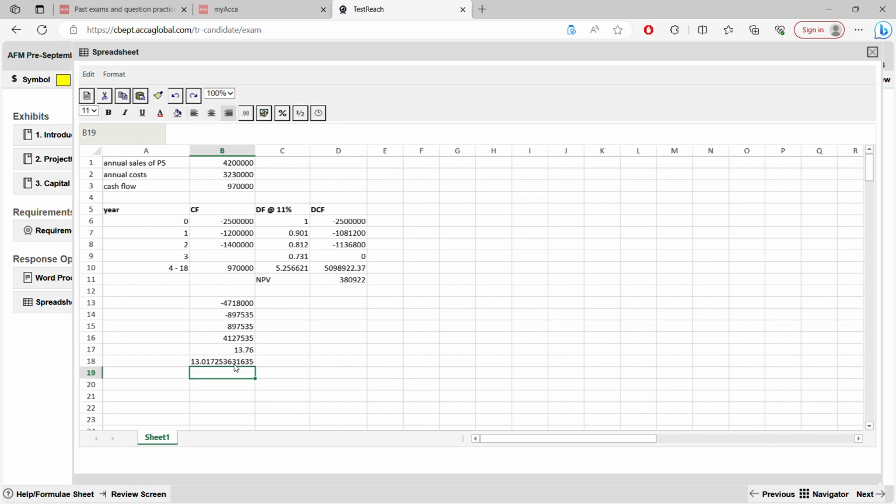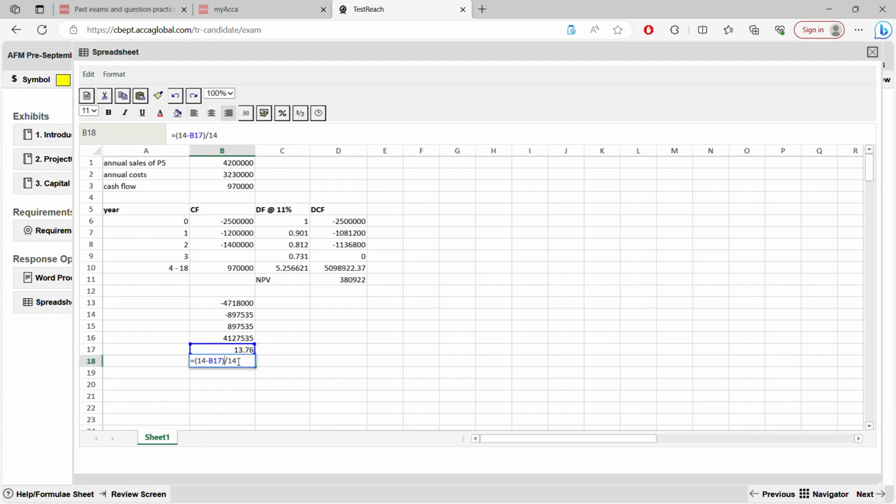Enter. Sorry, you have to put a bracket here. Enter. Wait a minute. I think, okay, it's not. It is this.